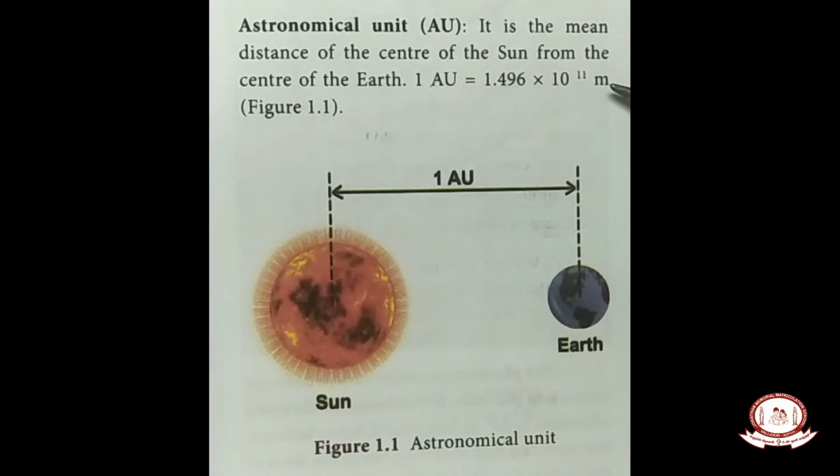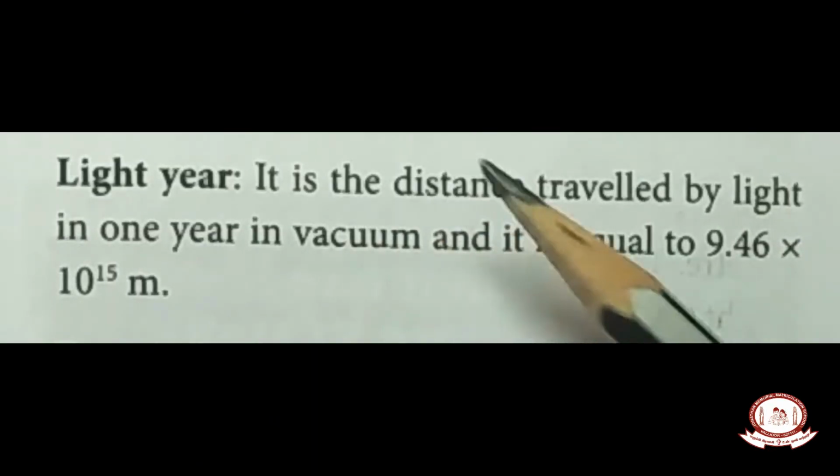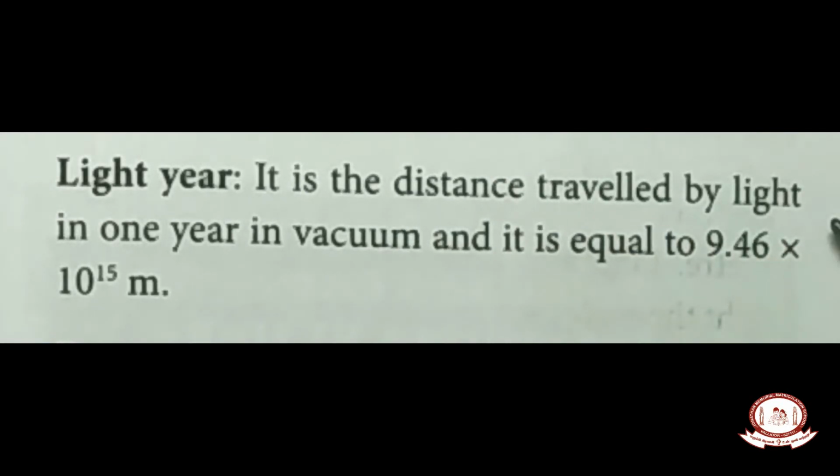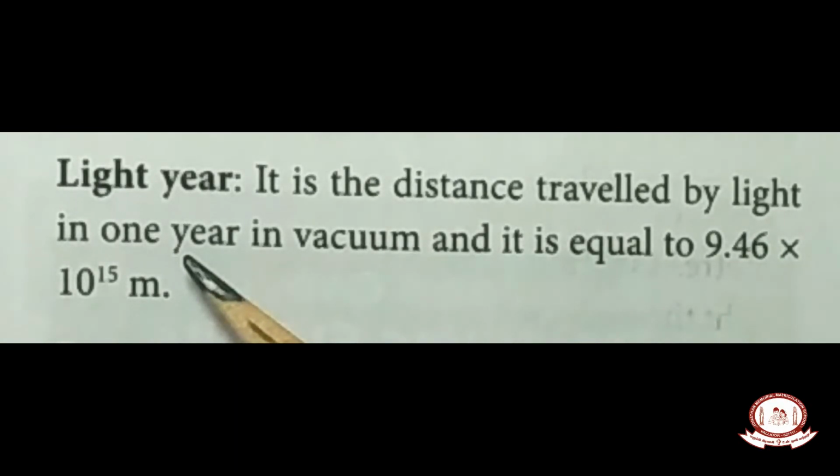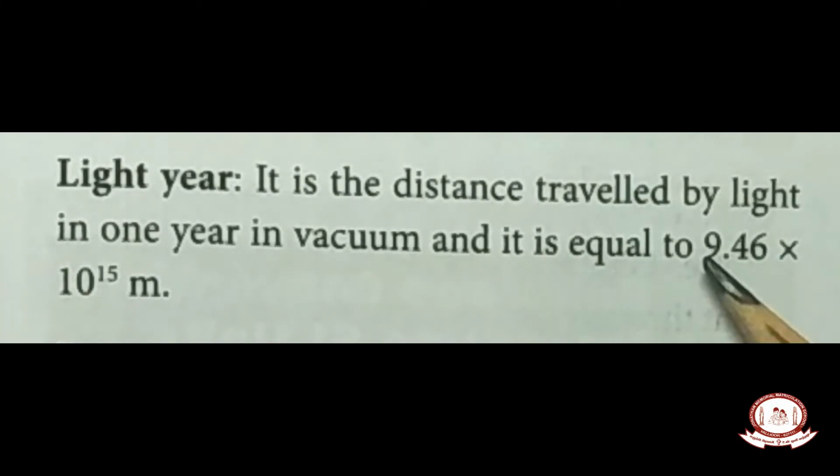Now we are going to the term light year. It is the distance traveled by light in 1 year. Children, please think, it is the distance traveled by light in 1 year, not 1 hour or 1 day, 1 year in vacuum, and is equal to 9.46 into 10 to the power of 15 meter.